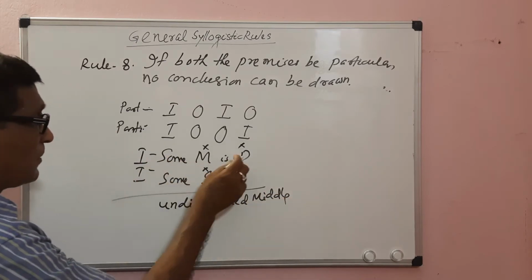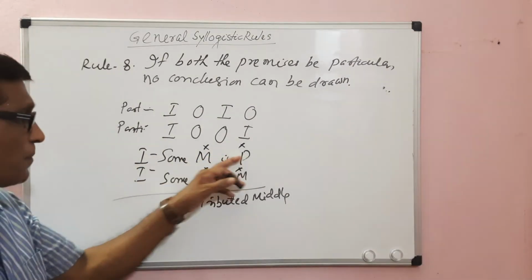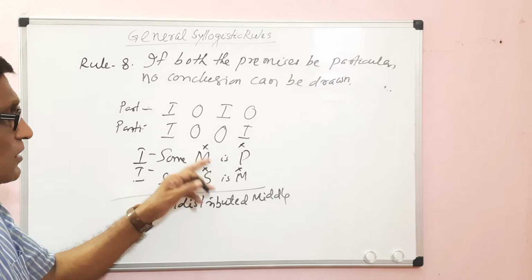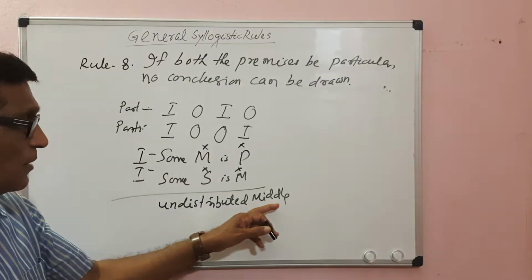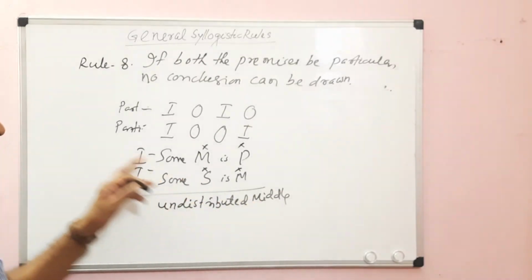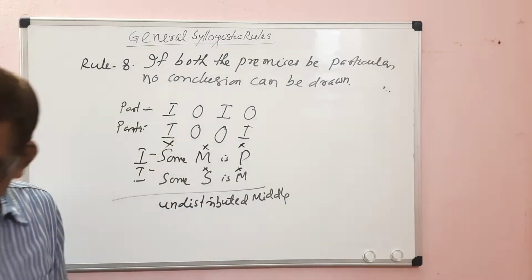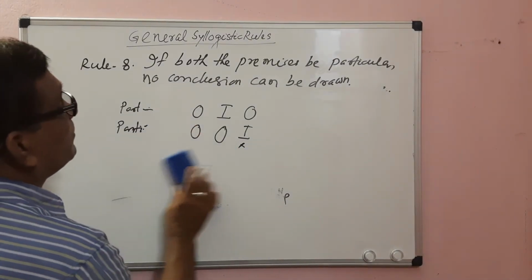Here both the premises are particular I propositions, which distribute neither subject nor predicate. The middle term is distributed neither in the major premise nor in the minor premise. So it leads to the fallacy of undistributed middle. From I, no conclusion can be drawn.